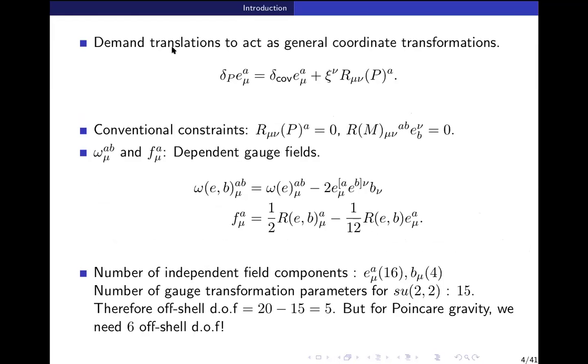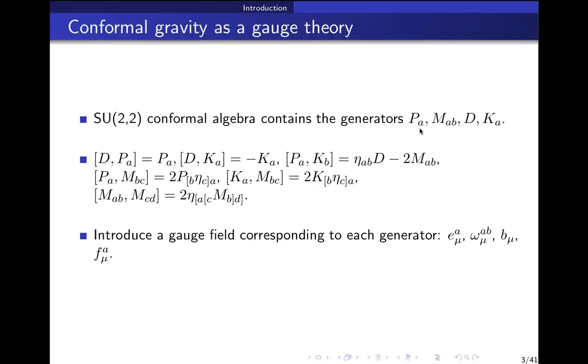So once we do that, what we have is a gauge theory. For example, here, all we have used is the structure constants. And so far, for example, omega_mu^ab is independent of e_mu. Also, we know, for example, that if you take x'^mu equal to x^mu plus epsilon^mu and make epsilon^mu space dependent, then it would look like a general coordinate transformation. But does delta_P actually implement general coordinate transformations on the fields using these structure constants? That we do not know.